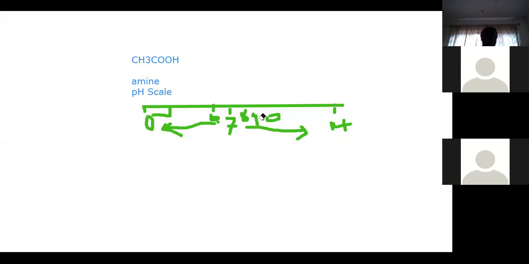Now we are saying that universal indicators are unit tests. When we say unit test, that means a single test indicator. It's a mixture of indicators which can indicate pH values, usually over a wide range of about 3 to 11 by successive changes of color.